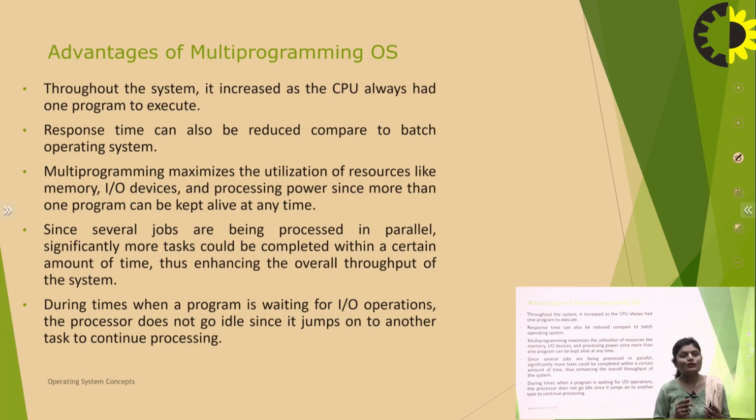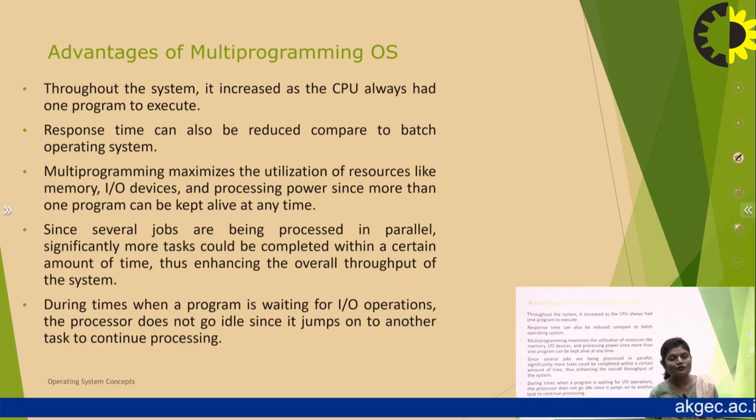Response to other jobs of the CPU is very low compared to the multi-programming operating system. Multi-programming maximizes the utilization of resources like memory, input output devices, and processing power, since more than one program can be kept alive at any time. Another advantage is, since several jobs are being processed in parallel, significantly more tasks can be completed within a certain amount of time, thus enhancing the overall throughput of the system. During times when a program is waiting for an input-output operation, the processor does not idle, since it jumps to another task to continue processing.